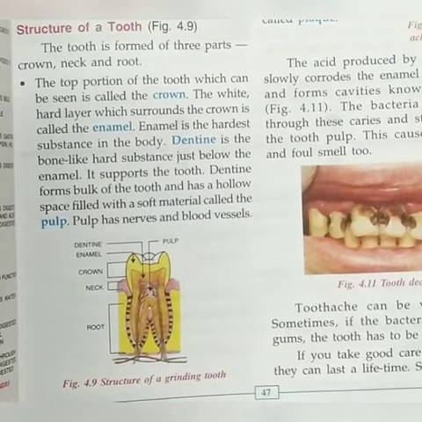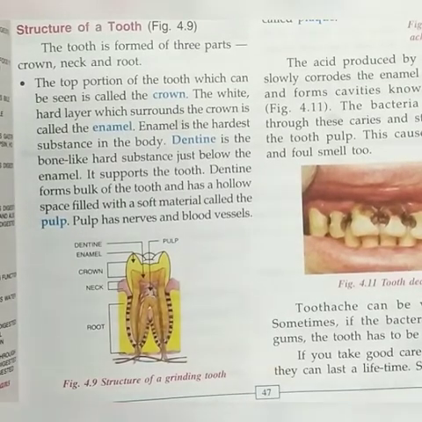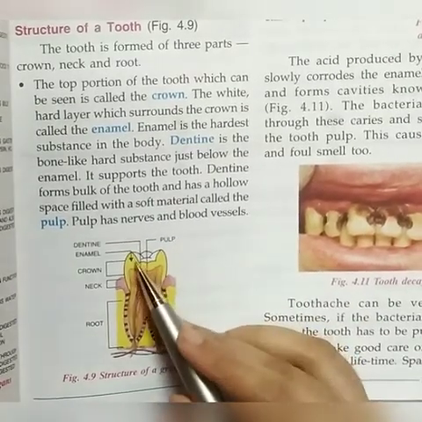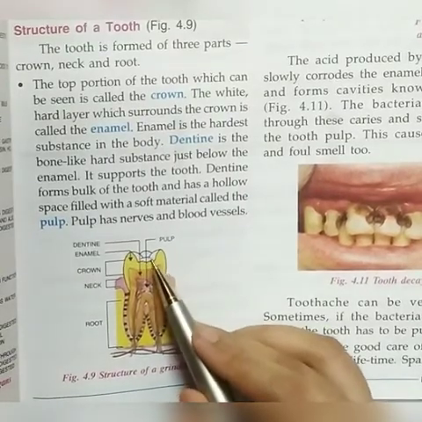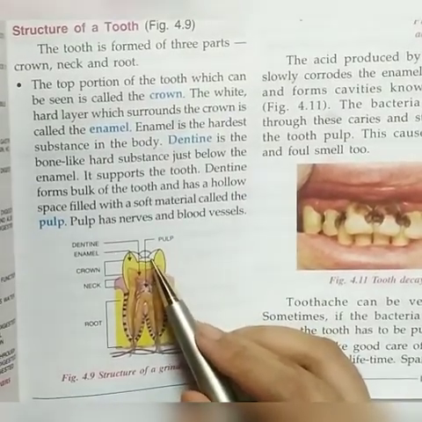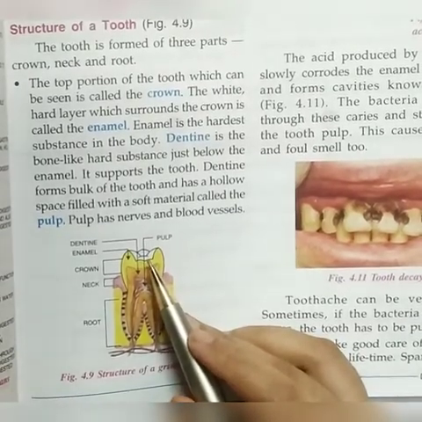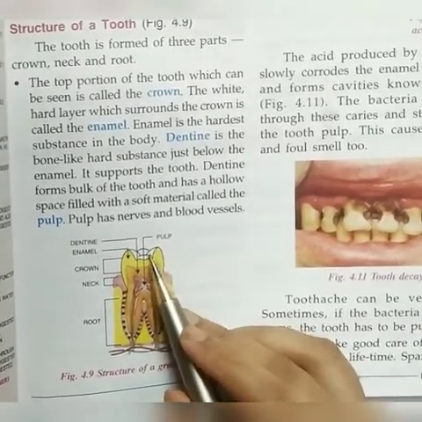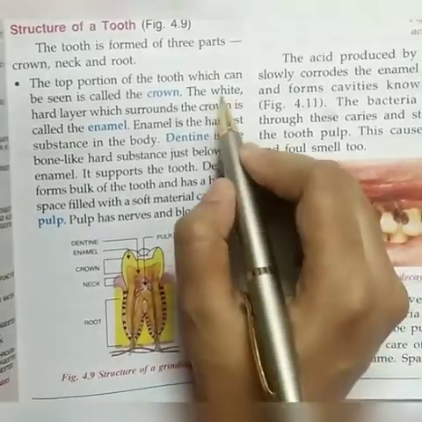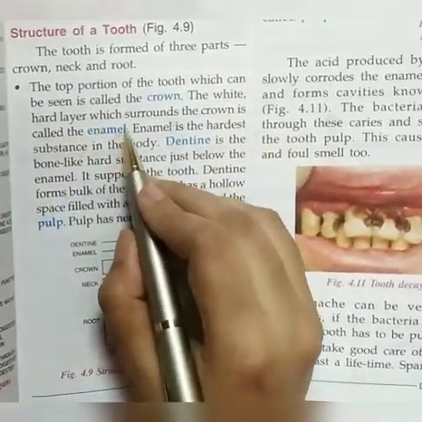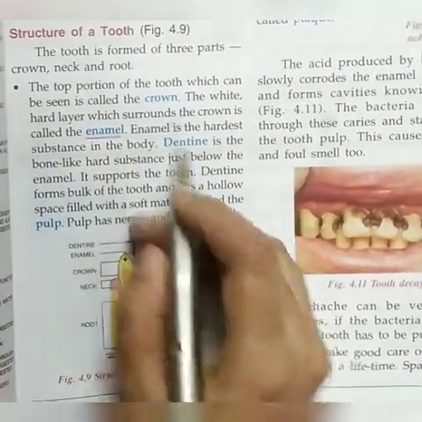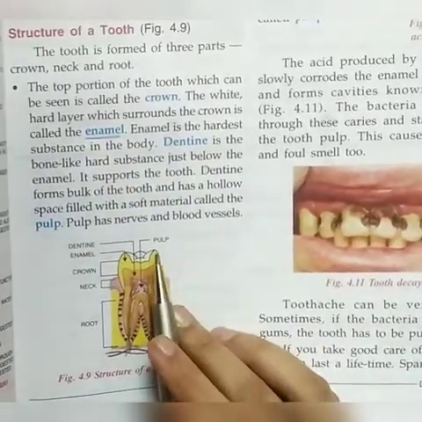Now let's see the layers of the tooth. The white portion which you can see is made up of enamel. Enamel is the hardest substance in the body. The white hard layer which surrounds the crown is called enamel.